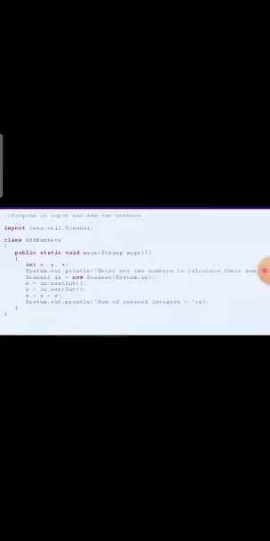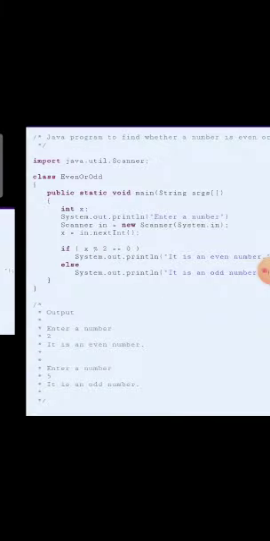Then x is equal to in.nextInt, y is equal to in.nextInt, and z is equal to x plus y. Here z will do the work of the container that will contain the x plus y value. And then in the next line we will write System.out.println, sum of the entered integers is equal to plus z. Then we will close the two curly brackets.